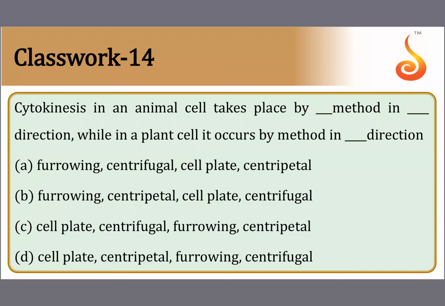This also I have taught you. Cytokinesis in animal cell occurs by dash method in dash direction, in plant cells by dash method in dash direction. In animal cells, it is furrowing in centripetal direction, and cell plate in plant cells, which is centrifugal. Towards the center is centripetal, away from the center is centrifugal. So it is second option.